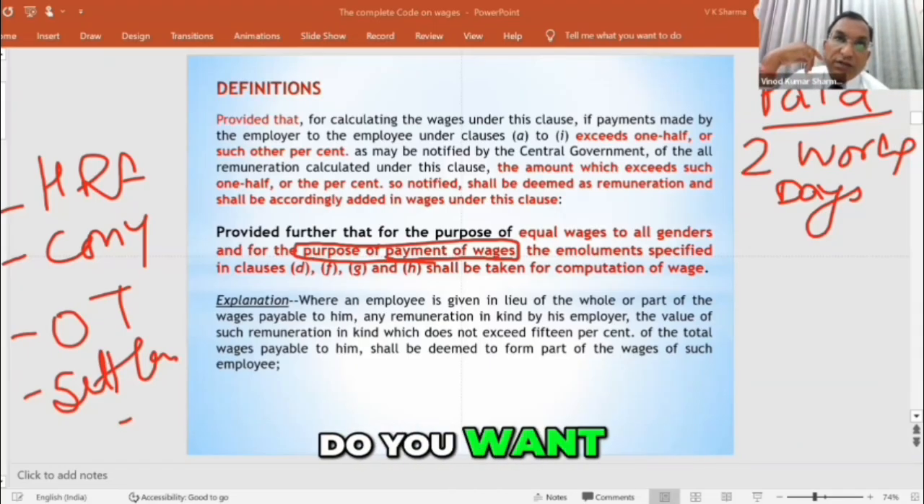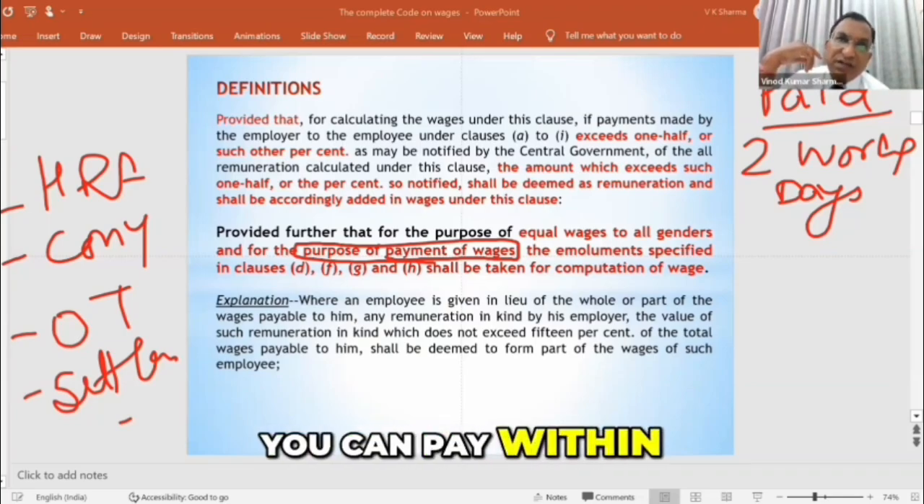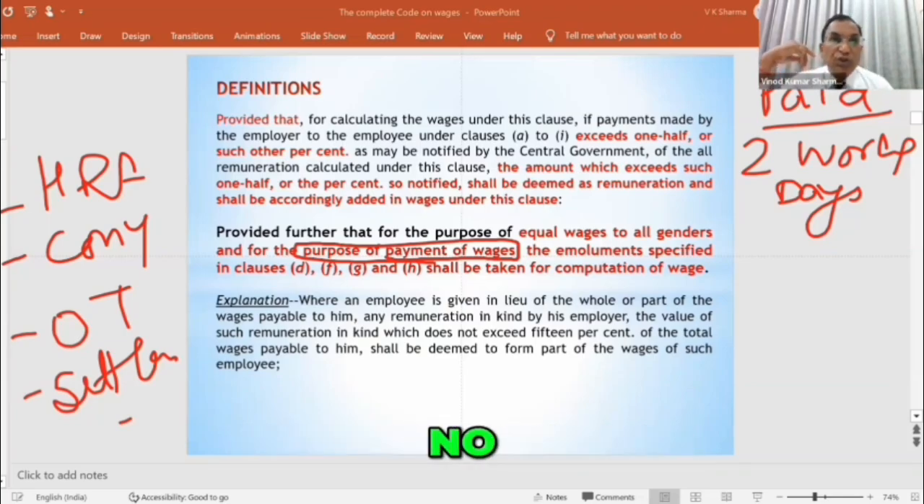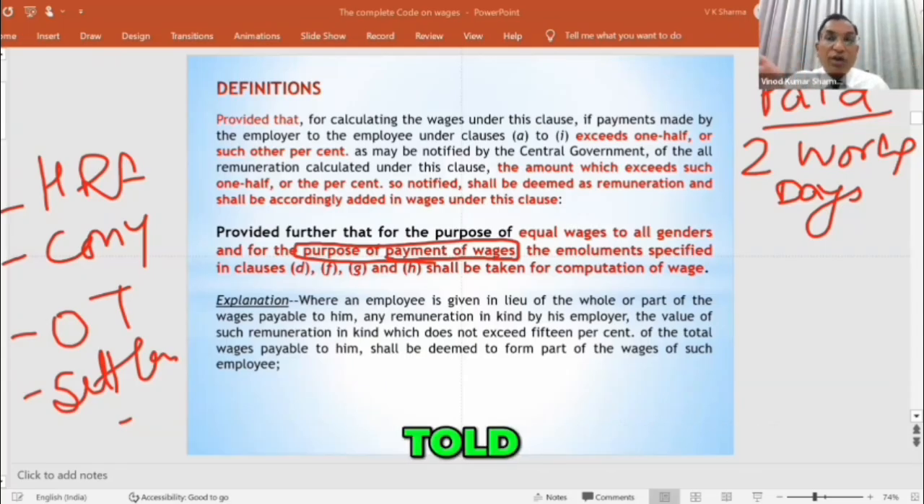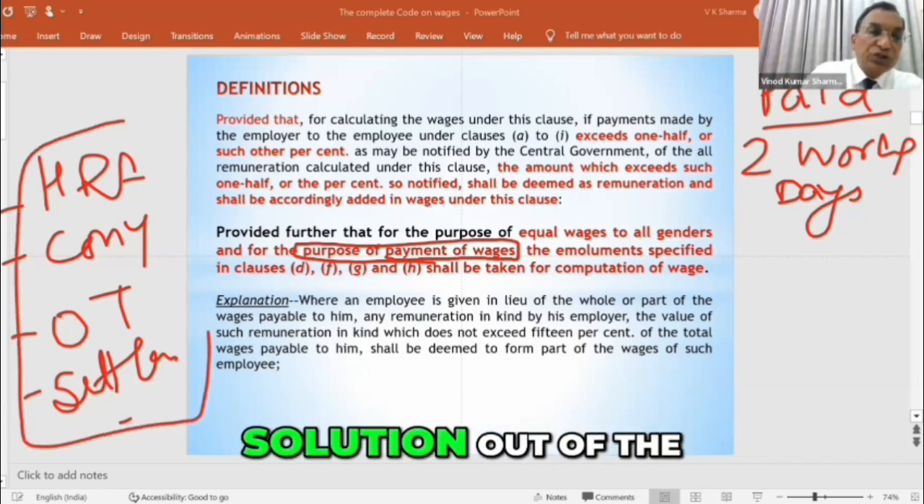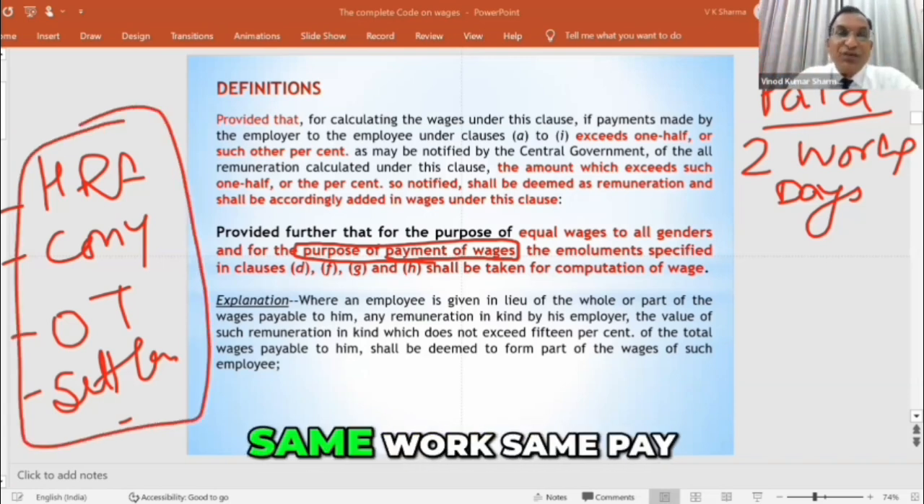Then I say, do you want to follow the law? You can pay within 30 days as per your current practice. No, sir. I am a 100% law abiding company. मेरी जॉब चली जाएगी सर, अगर ये लॉ की रिक्वायरमेंट है विदिन 2 वर्किंग डेज, तो मुझे पे करना ही पड़ेगा। तो बट सर कैसे करूं? I told you one of the solutions out of the equal pay, same work, same pay.